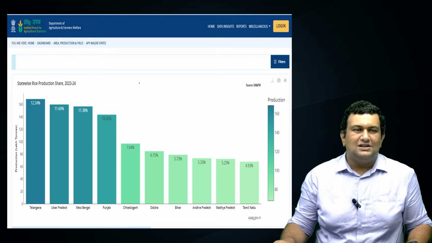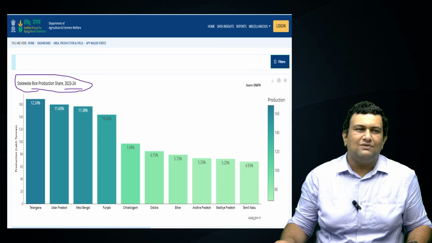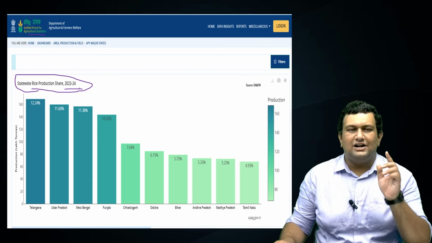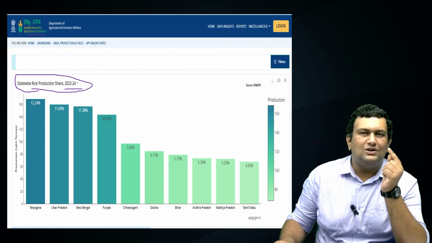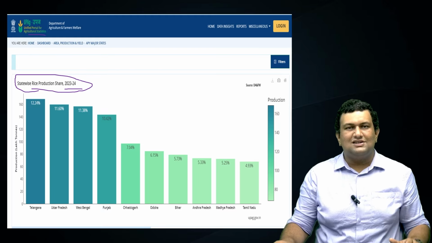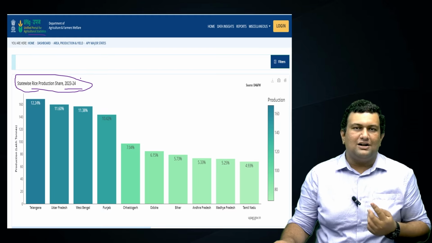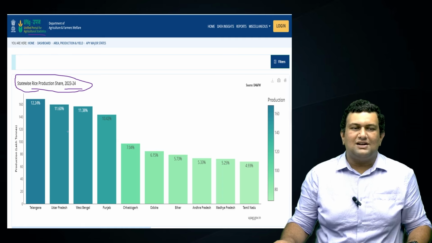Next we will see the state-wise production of rice share. State-wise rice production share of 2023 to 2024. It's government data taken from the Unified Portal for Agriculture Statistics. Keep in mind this is data for 2023 to 2024. This is not updated data. So if you have a prelims after 6 months, then about a month before, try to get the updated data. That's very, very important because this ranking might change.